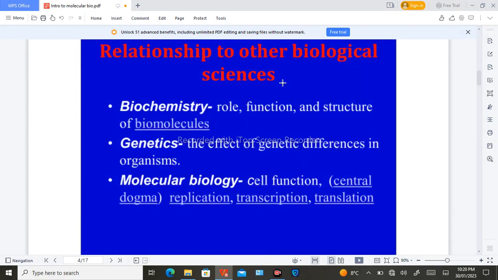These are a few branches of biology that are interconnected with each other. This is biochemistry, in which we study the role, function, and structure of biomolecules. This is genetics, in which we study different genes and their gene products. And this is molecular biology.